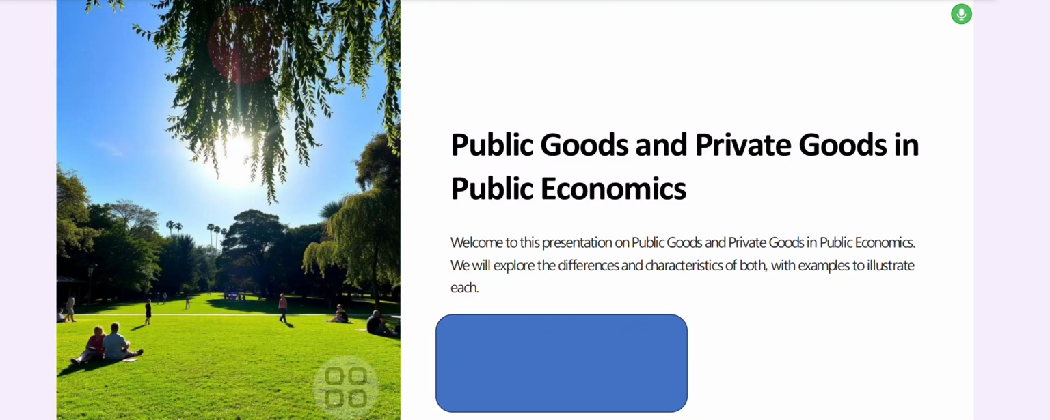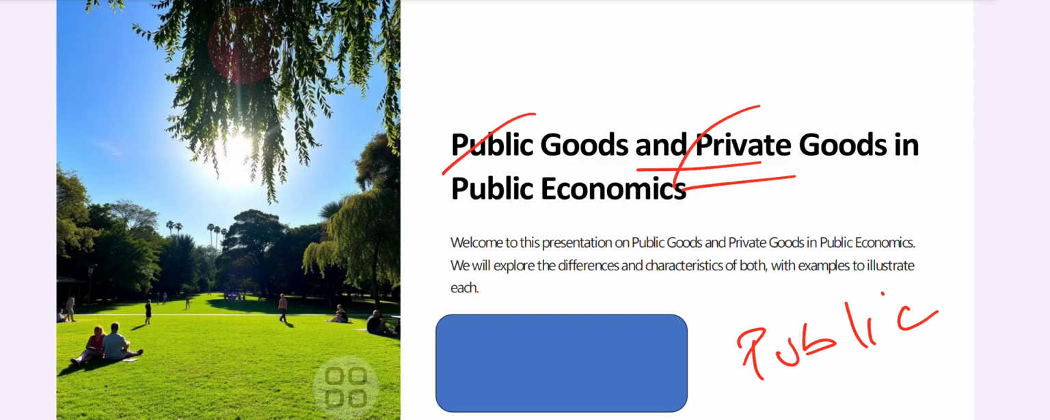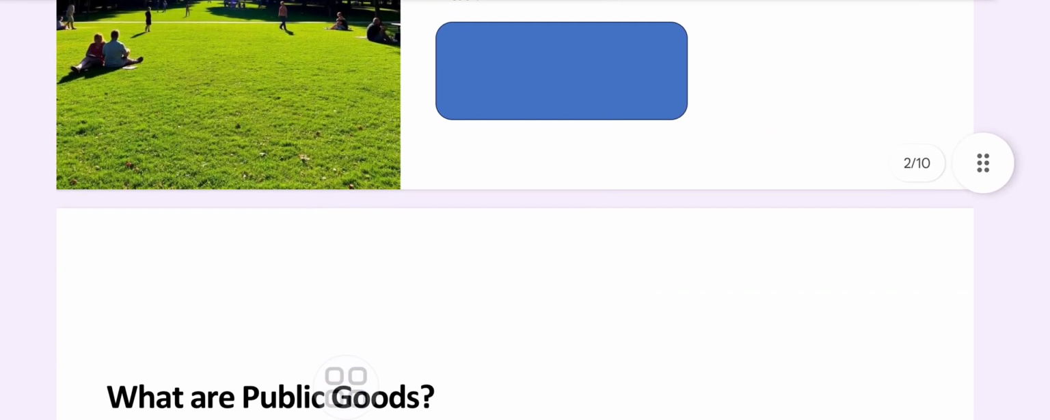I thought of coming up with an important topic in public economics. You have studied externality and then you have studied excludable and rivalry. So it's public good and private good in public economics. The topic is all about that. So, welcome to this presentation. And you will explore the differences of the both with examples to illustrate each.